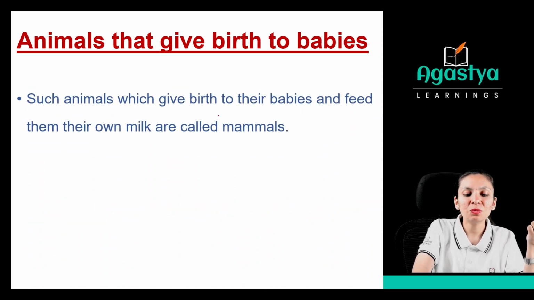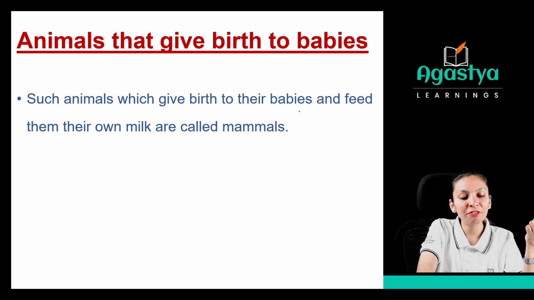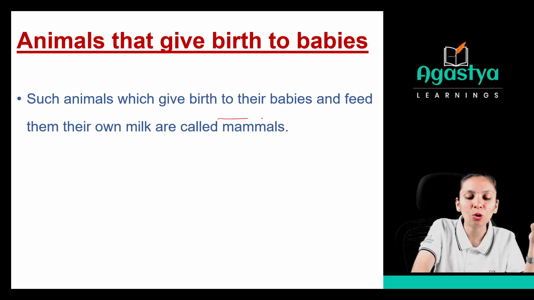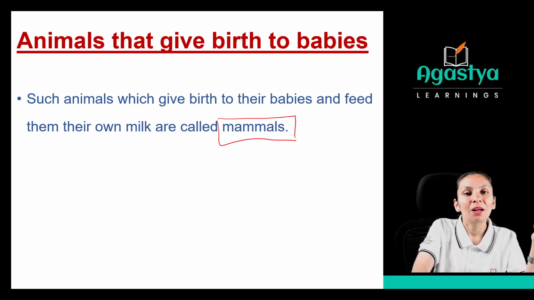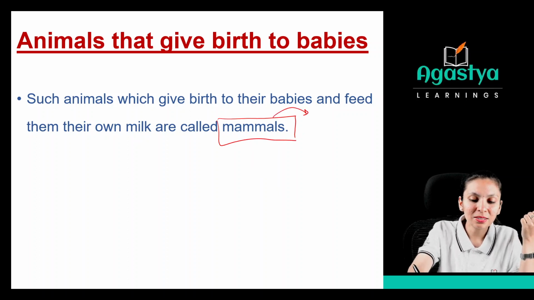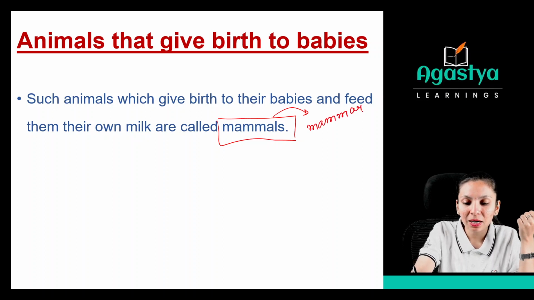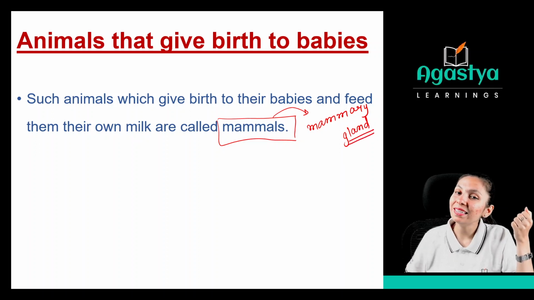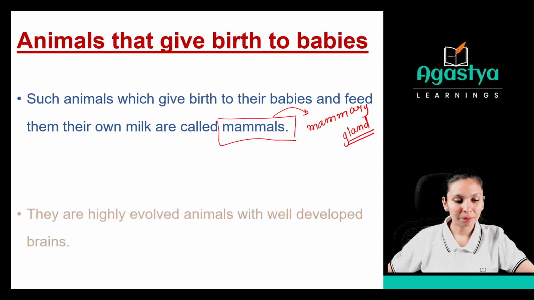See, such animals which give birth to their babies and feed them their own milk are called mammals. Why are they known as mammals? Yes, because they have the mammary gland. How will you pronounce? Mammary gland, through which it provides milk to their young ones.